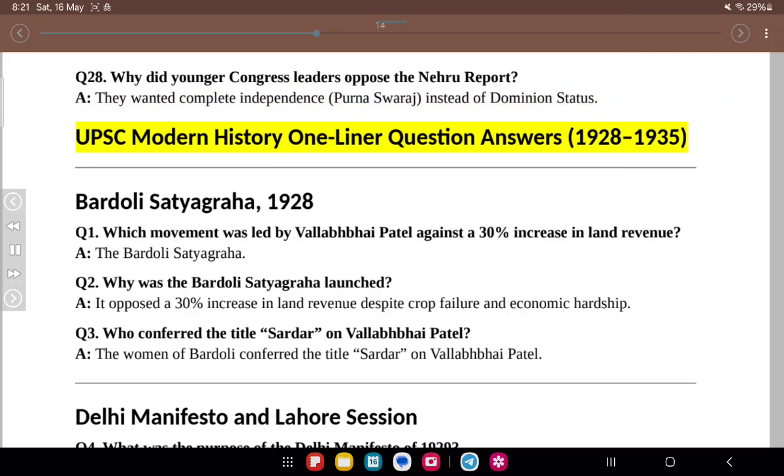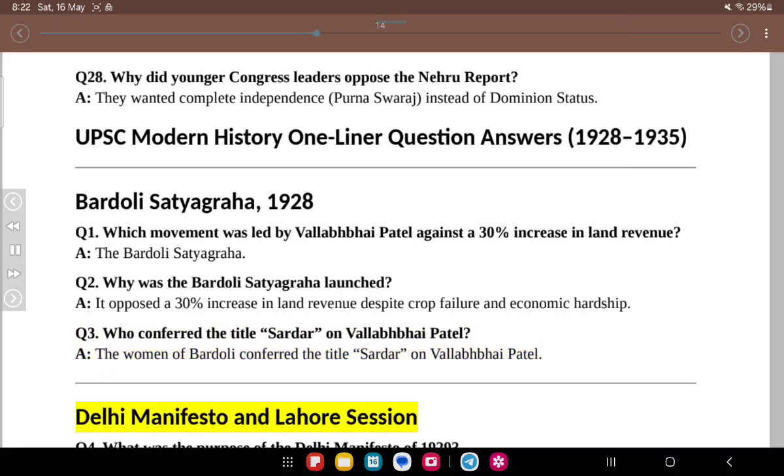UPSC Modern History One-Liner Question Answers 1928-1935. Bardoli Satyagraha, 1928. Q1. Which movement was led by Vallabhbhai Patel against a 30% increase in land revenue? A. The Bardoli Satyagraha. Q2. Why was the Bardoli Satyagraha launched? A. It opposed a 30% increase in land revenue despite crop failure and economic hardship. Q3. Who conferred the title Sardar on Vallabhbhai Patel? A. The women of Bardoli conferred the title Sardar on Vallabhbhai Patel.